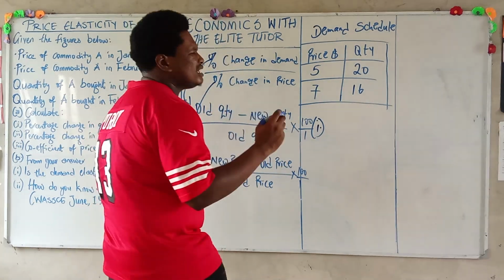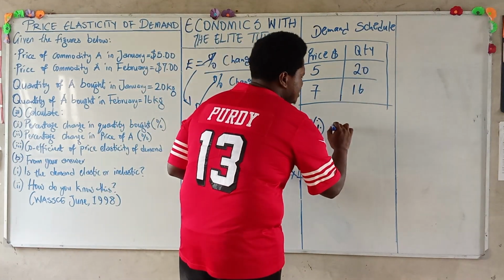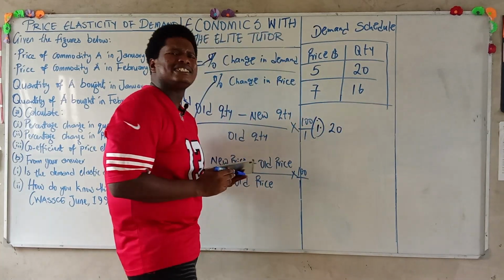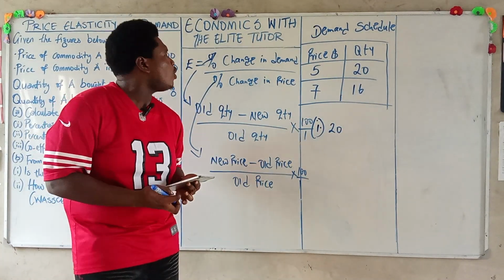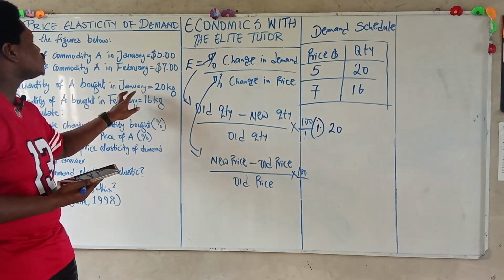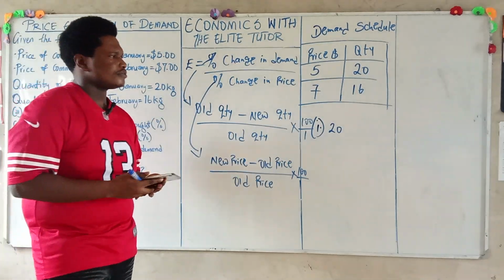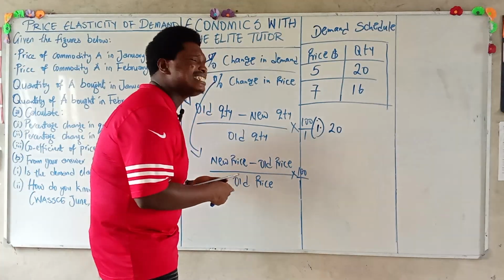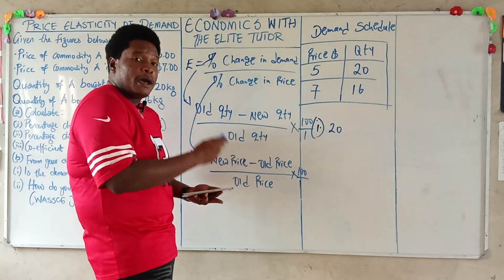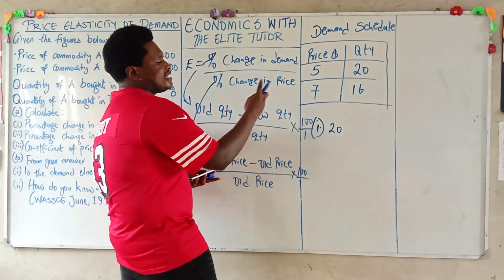So what is our old quantity? Our old quantity here is 20. Why is 20 our old quantity? Because that's the month of January. And our new quantity, which is February, the current month, based on this question, is 16.